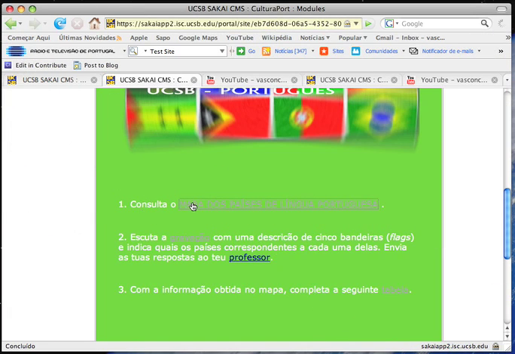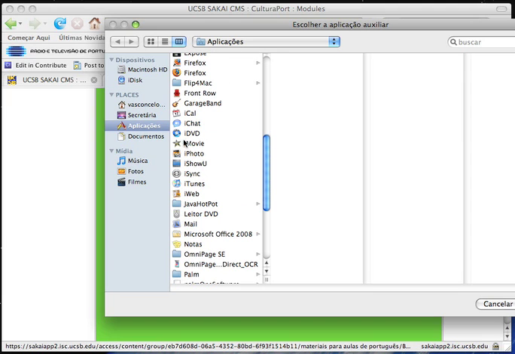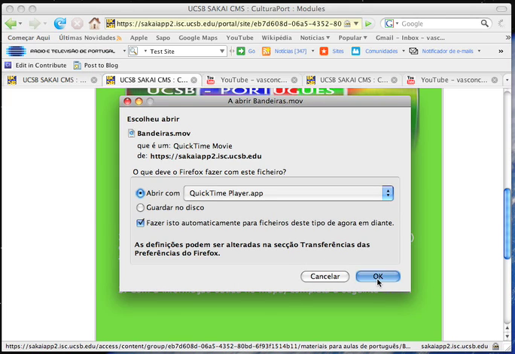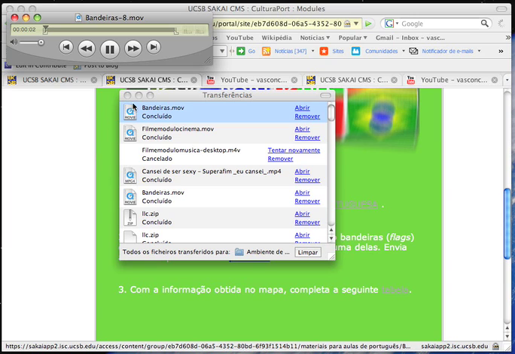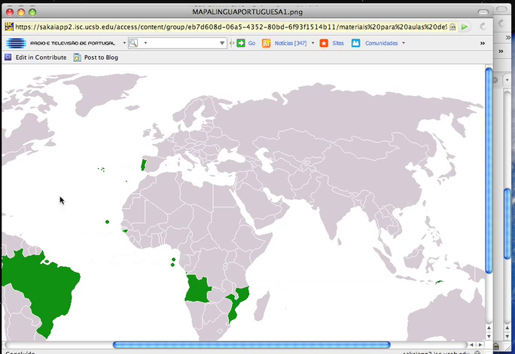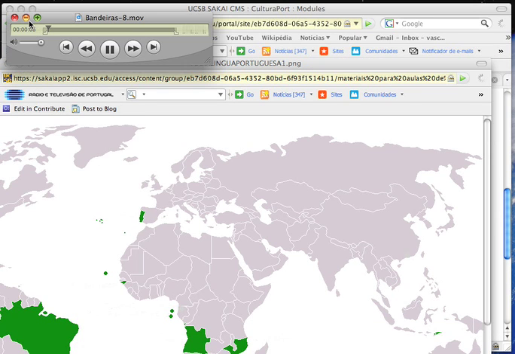This is just the first exercise, is to just have a look, read those texts on that map. If you click on the second exercise, you are asked to open a recording. You are going to listen to the description of 5 flags. Okay, so this description of 5 flags refer, of course, to the flags that you have on this map. What you should do is have this map open, and when you listen to the description of the flags, you have to find out which countries these descriptions refer to. 5 Portuguese-speaking countries.